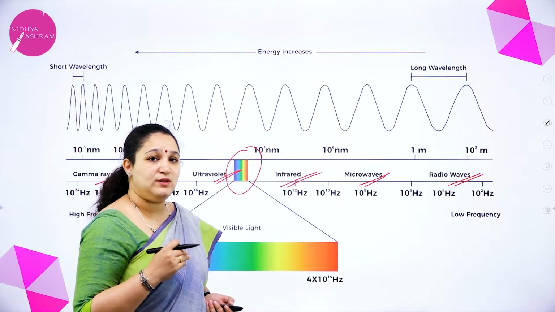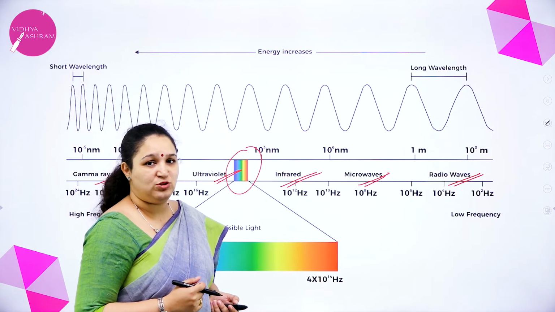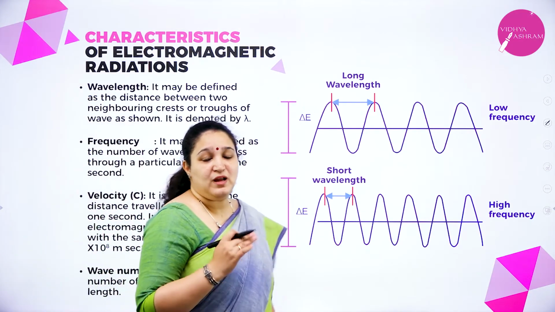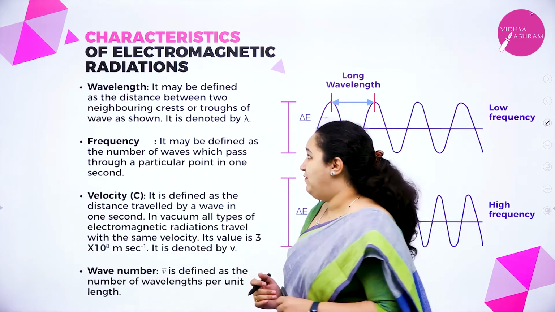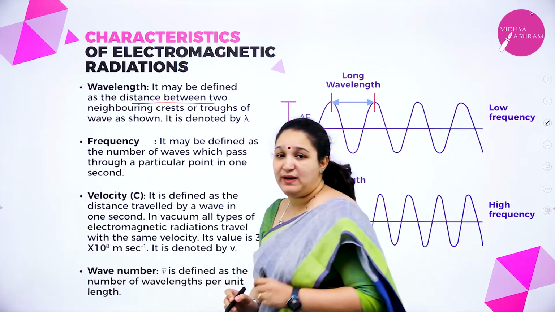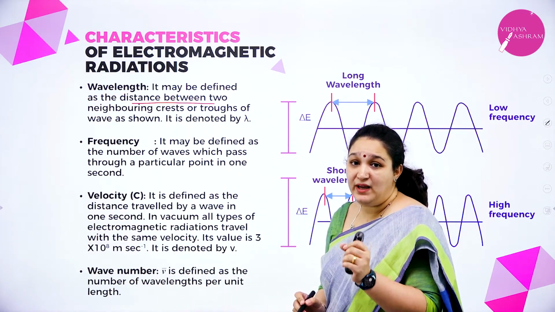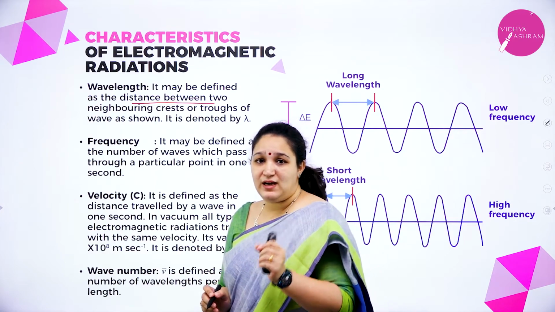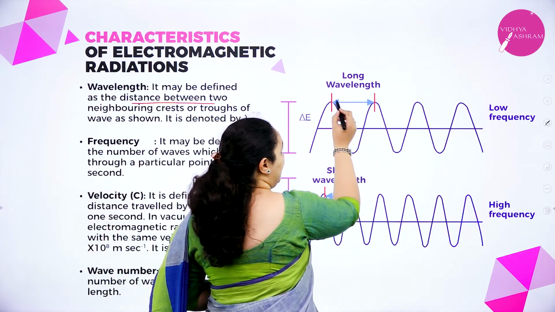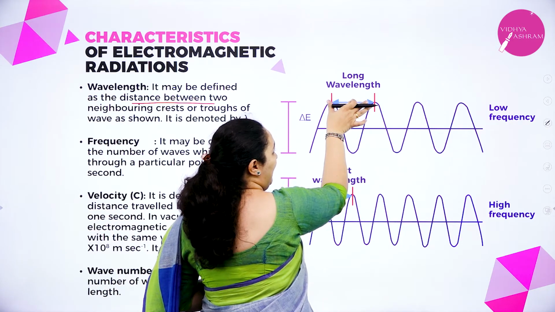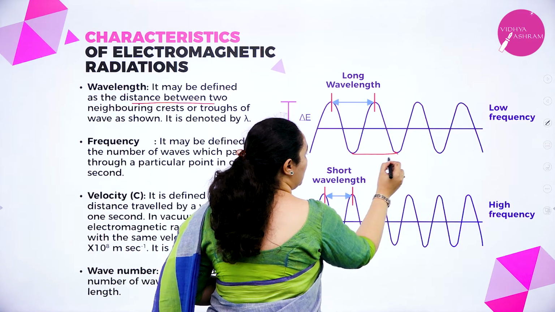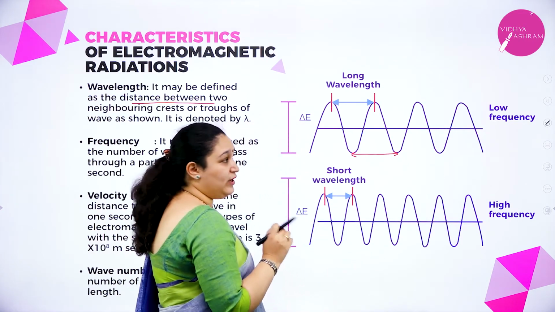Next we will see the characteristics of electromagnetic radiations. First is wavelength. What do you mean by wavelength? It is defined as the distance between two neighboring crests or two neighboring troughs. If this is a wave, the topmost part we call the crest, and this is called the trough.